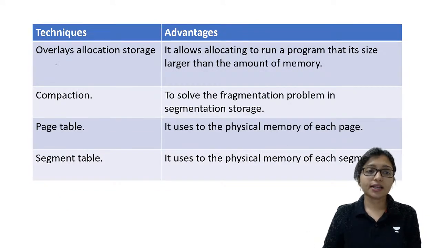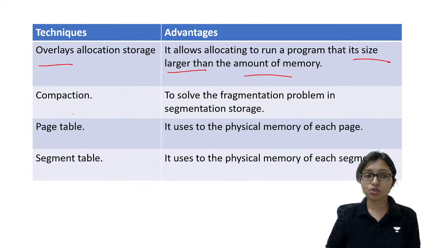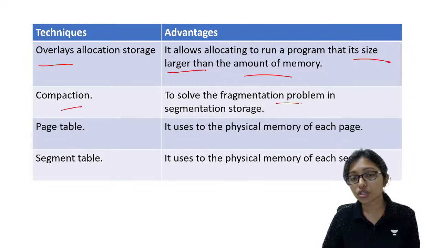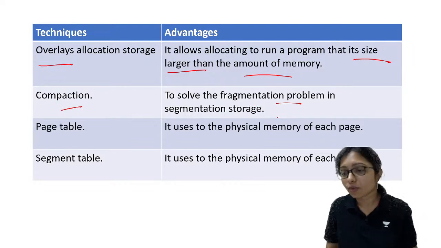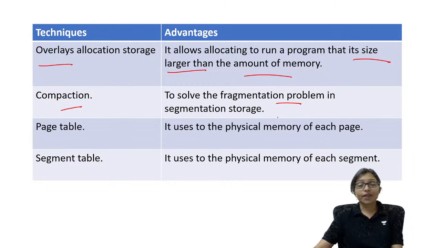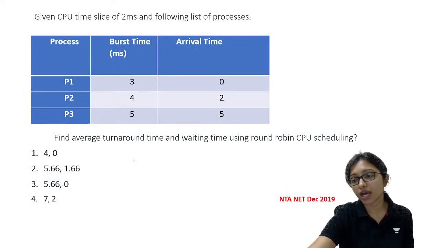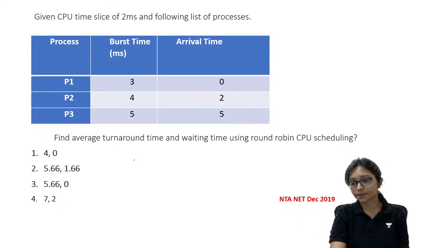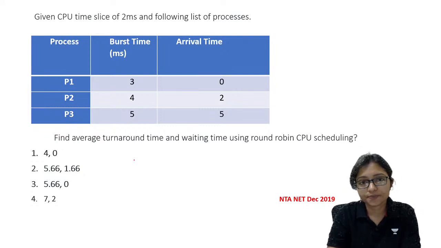So these are some techniques. Overlay we are using for programs larger than the available memory. Compaction is the solution of the external fragmentation. Page table, segment table we already discussed. Now some numericals we can do. Time is also going to end, so do the numerical.